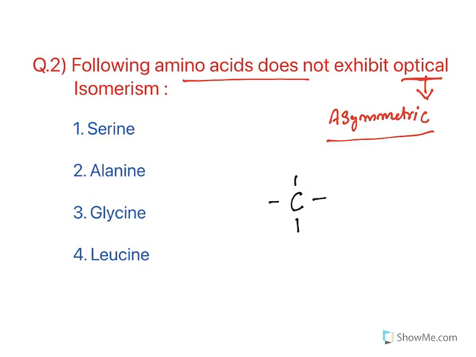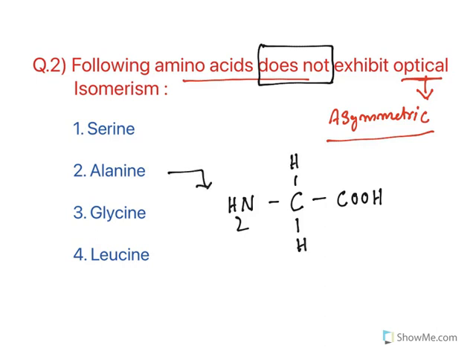Now, does not exhibit means you have a symmetric carbon, hence it is not exhibiting. Let us see the structure of glycine. Glycine is the simplest amino acid, which has a carbon with 2 hydrogens. So glycine will not exhibit optical isomerism because the central carbon has 2 similar groups, 2 hydrogens, and it is surrounded by a carboxylic acid and an amino group. Hence glycine does not exhibit optical isomerism.